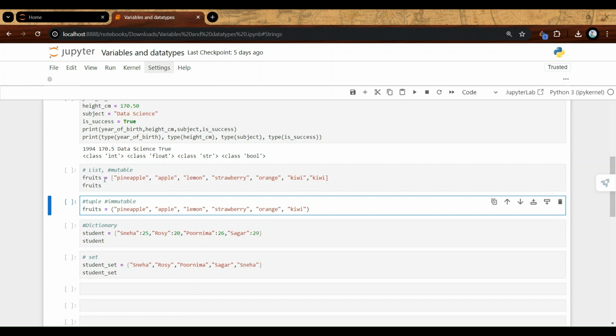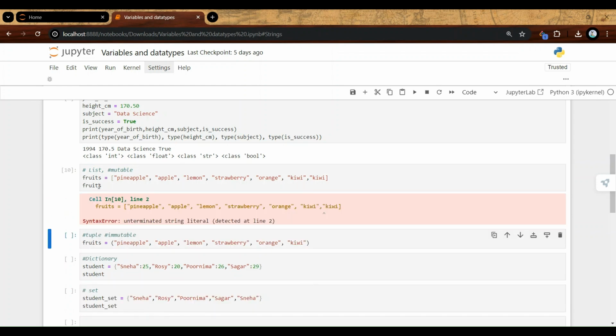So in a list I can have a list of values that can be duplicate values too. When I run this, you can see that I've said here fruits. Wait, there is an error. Hold on. Yeah, I forgot to give a quote.